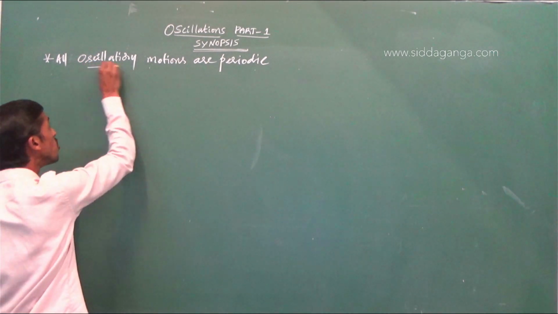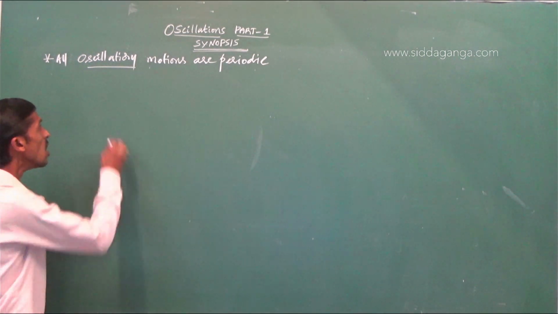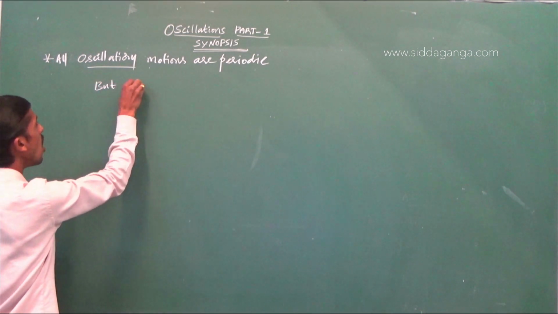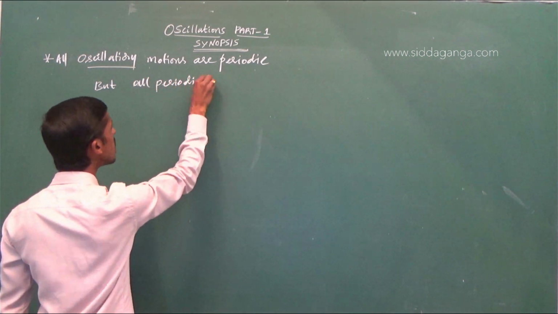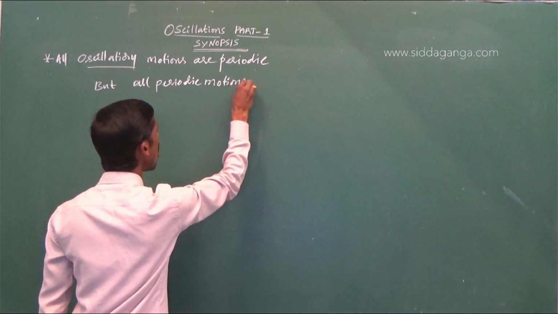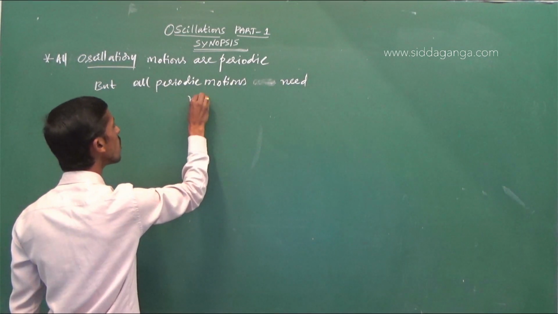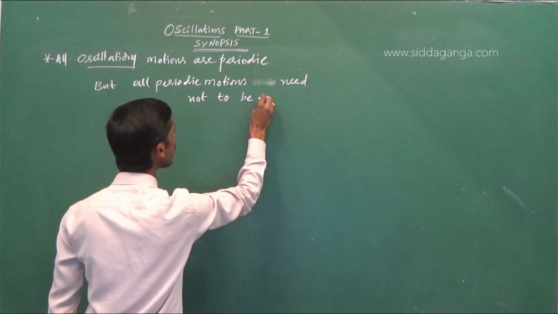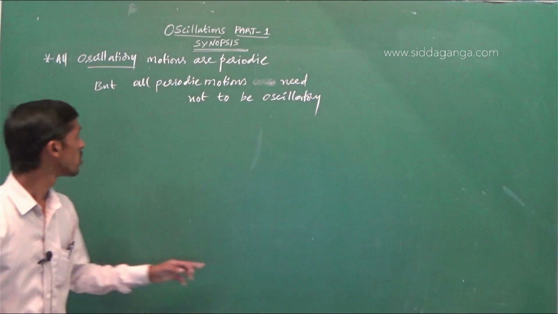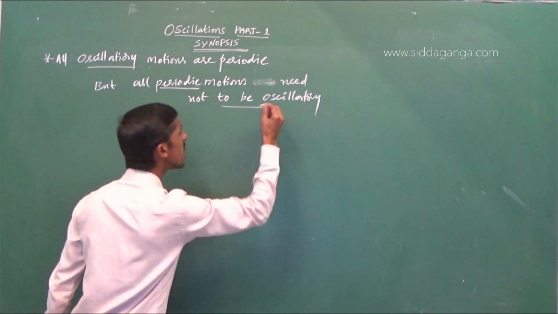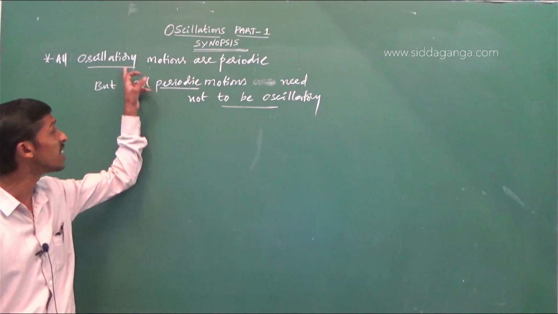That is, once the motion is oscillatory motion, it must be periodic. But all periodic motions need not be oscillatory. So if the motion is periodic, it may or may not be oscillatory motion. So we have seen the conditions required for oscillatory motion.